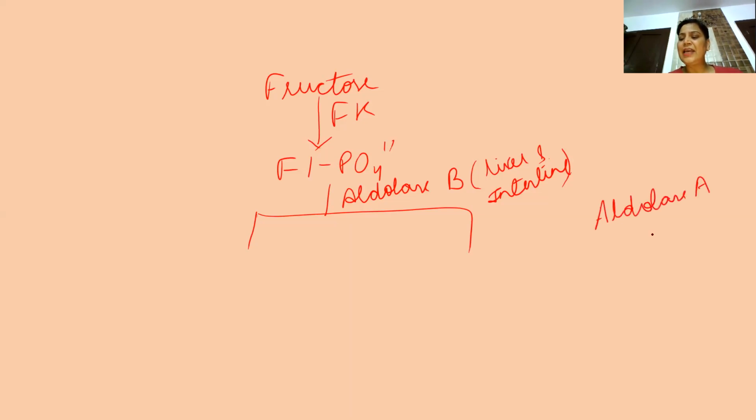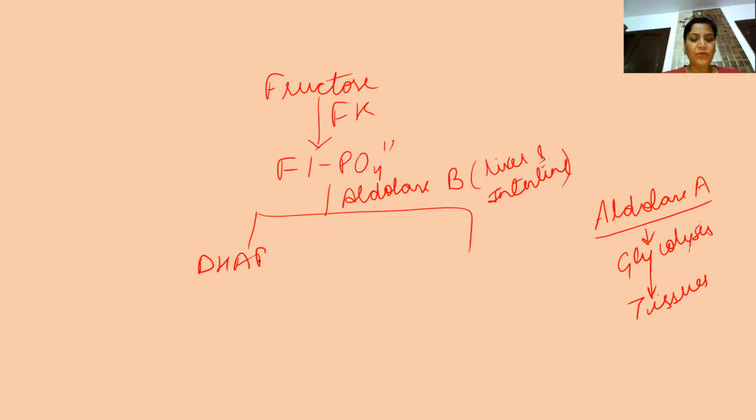Aldolase A is the enzyme of glycolysis, and it is present in all the tissues because glycolysis is occurring in all the tissues. The substrate is different. If you remember, in aldolase A, the substrate was fructose 1,6-bisphosphate. Here it is fructose 1-phosphate. Simple splitting takes place, and it forms dihydroxyacetone phosphate and glyceraldehyde.